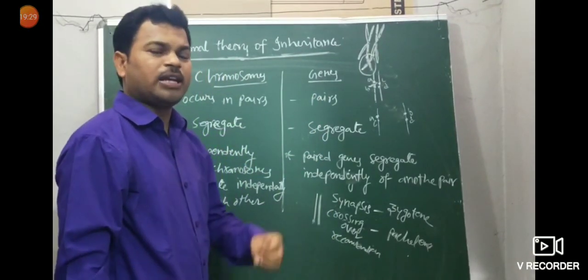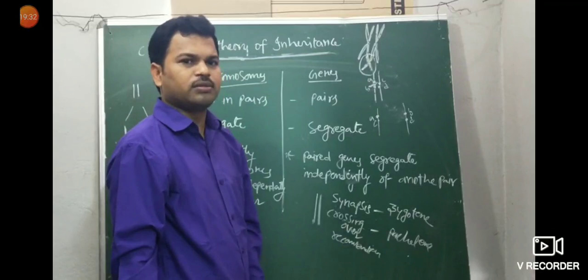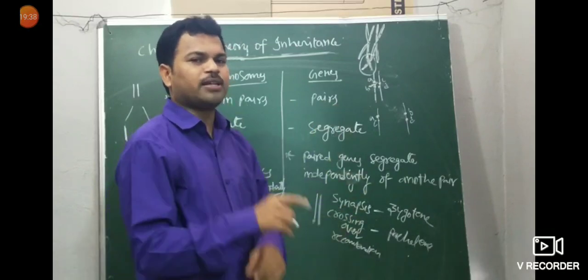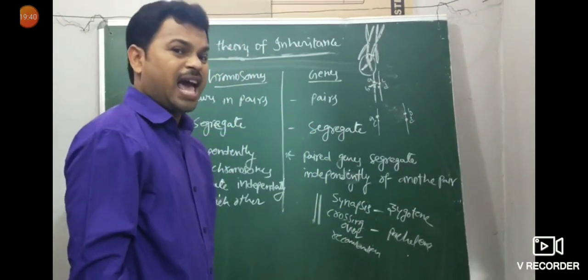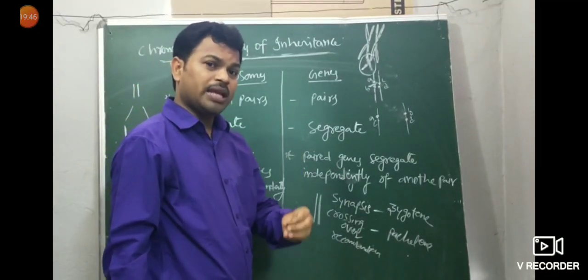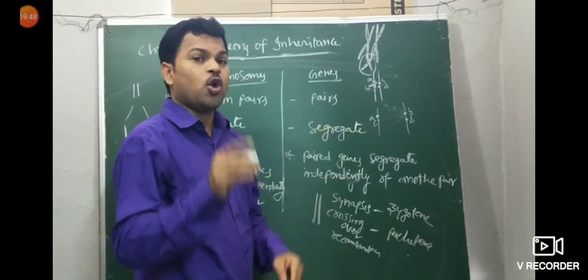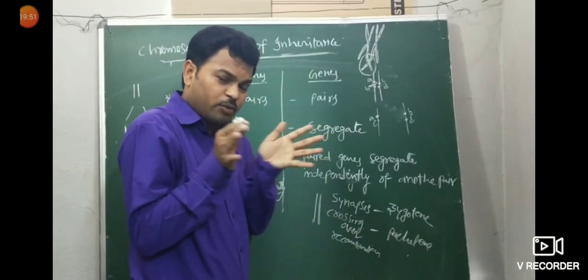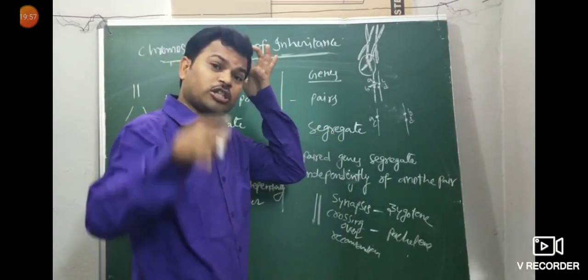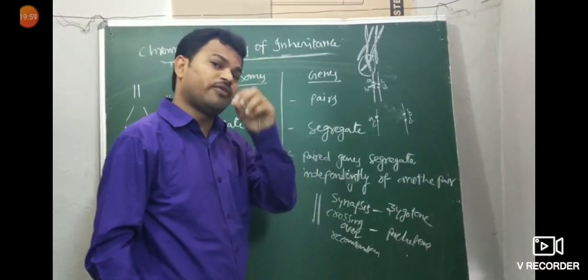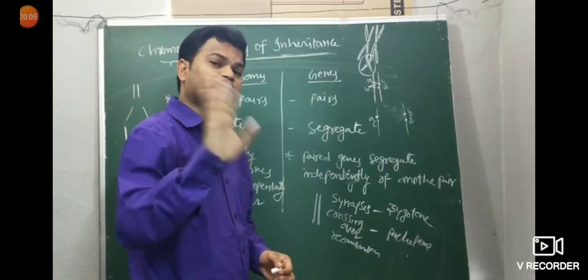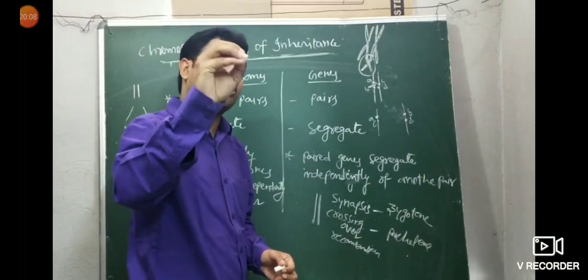Next, metaphase 1. In metaphase 1, homologous pairs of chromosomes with chromatids, with kinetochores and centromeres, all come to the equatorial plate. That is metaphase 1. Anaphase 1, an important one. During anaphase 1, the homologous pair of chromosomes separate, while the sister chromatids remain associated with each other at the centromere. Homologous chromosomes only separate.